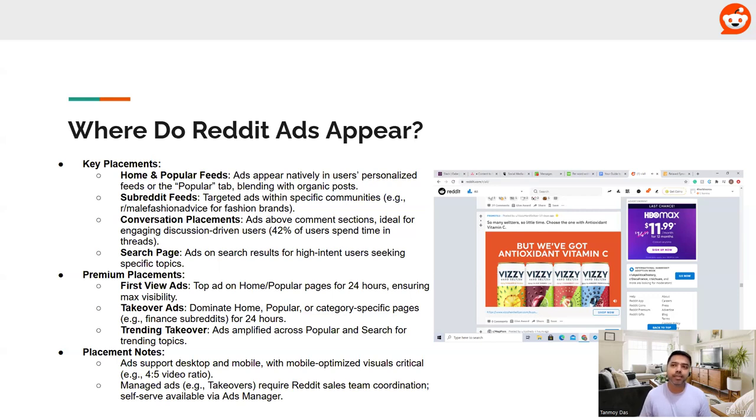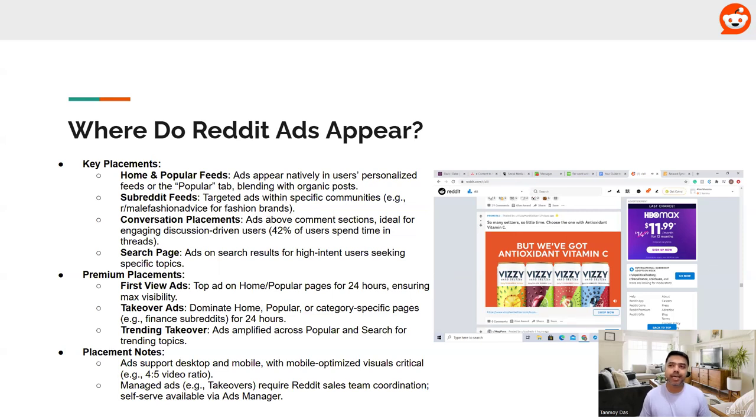In addition to this, there are some premium placements, which is first view ads. They can appear as the top ad on home or popular pages for 24 hours. You can do that. Takeover ads, which can dominate home, popular, and category specific pages for 24 hours. Trending takeover ads are amplified across popular and search sections of the trending topics.